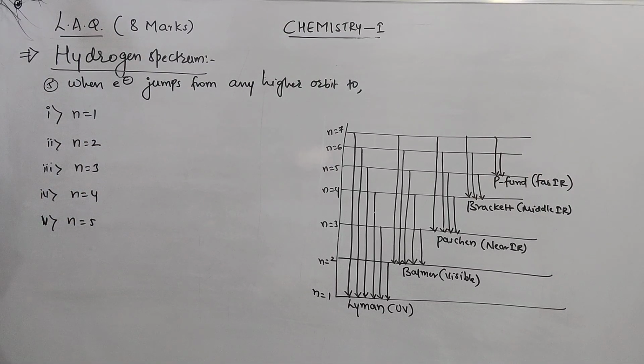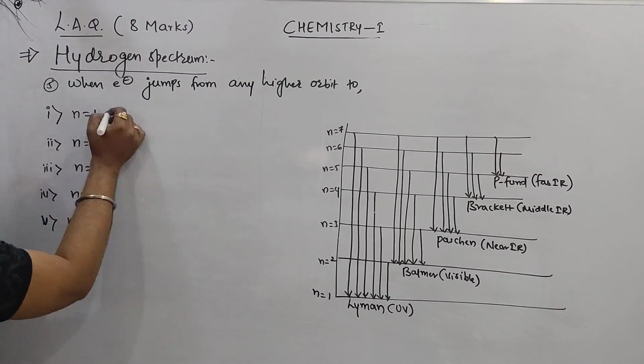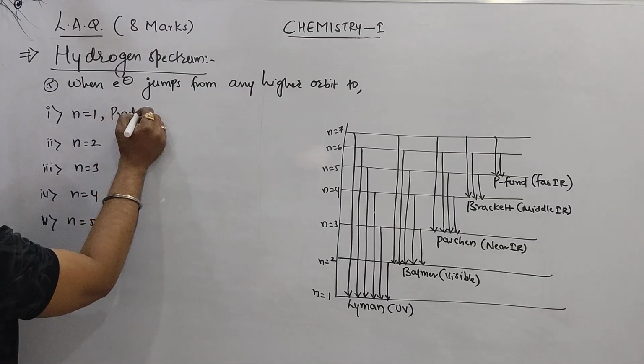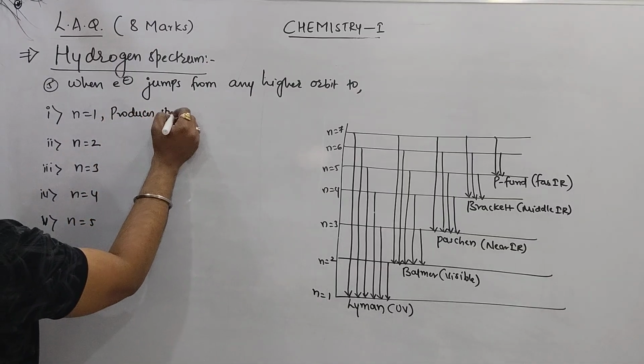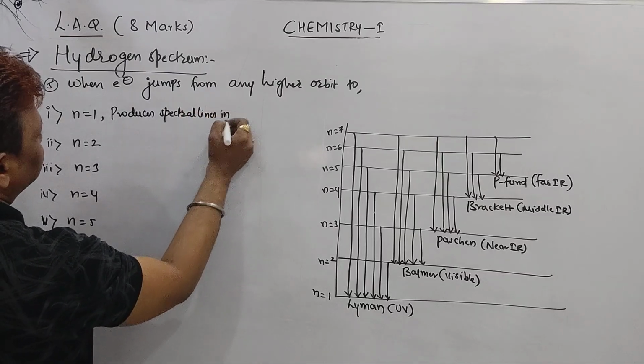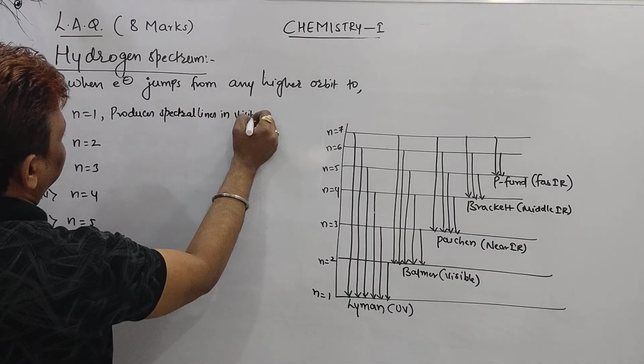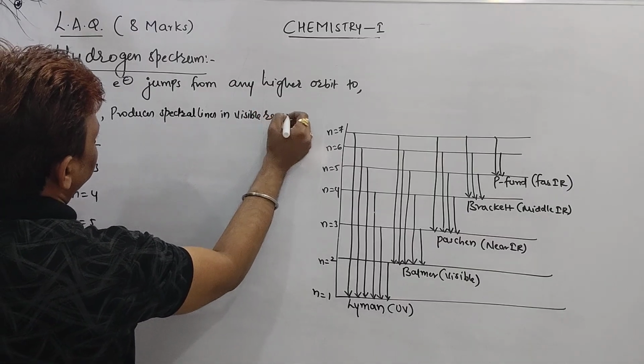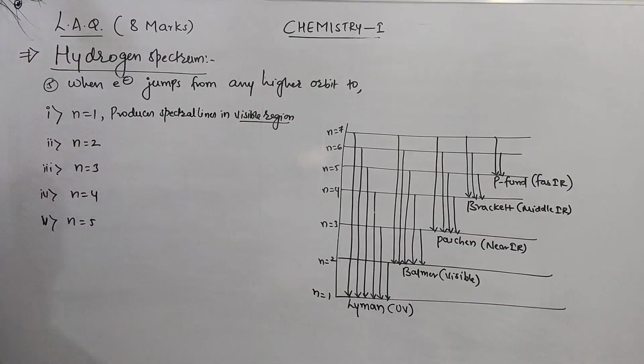UV region. So n equal to 1 produces, beta, spectral lines in which region? Visible region. Which region, beta? Visible region.